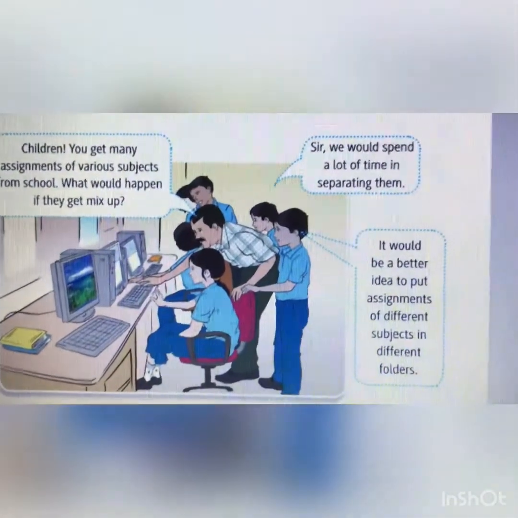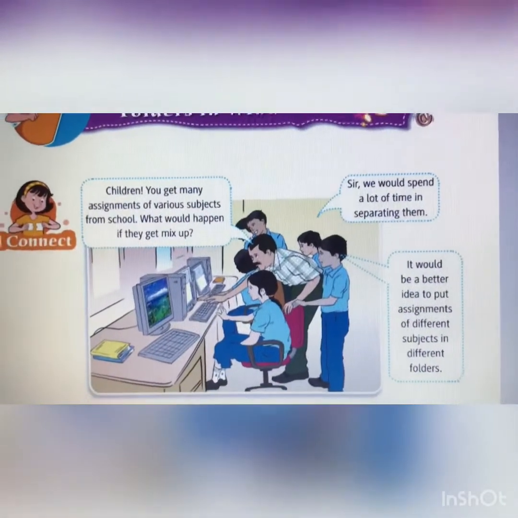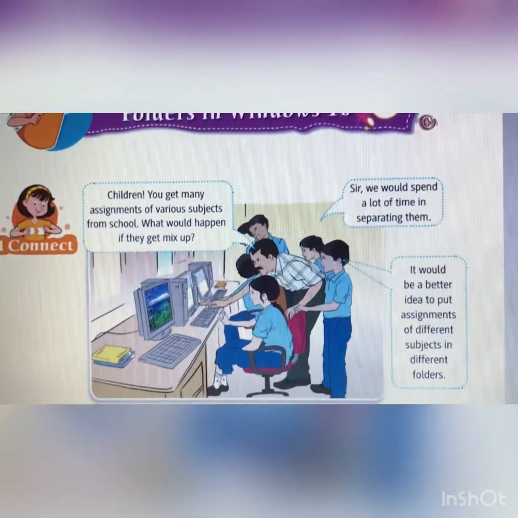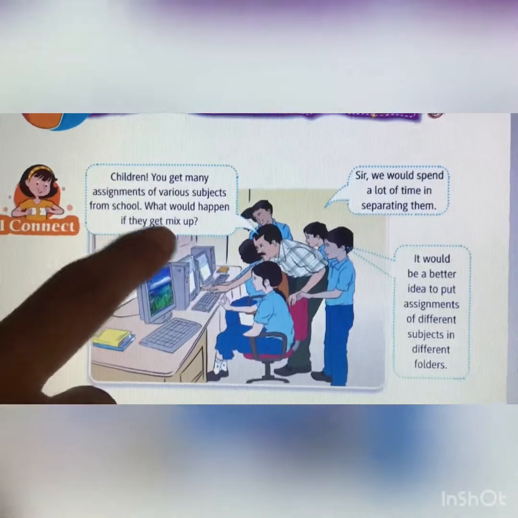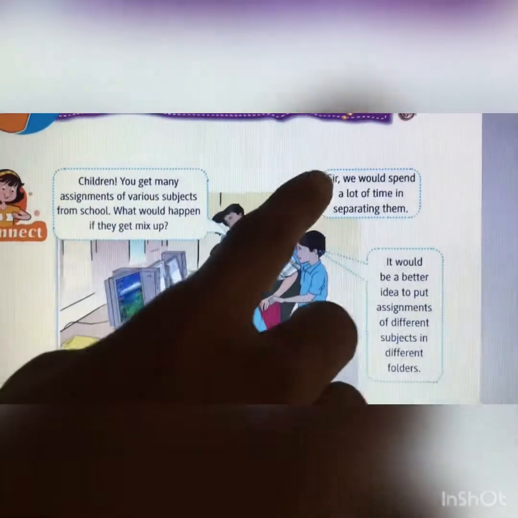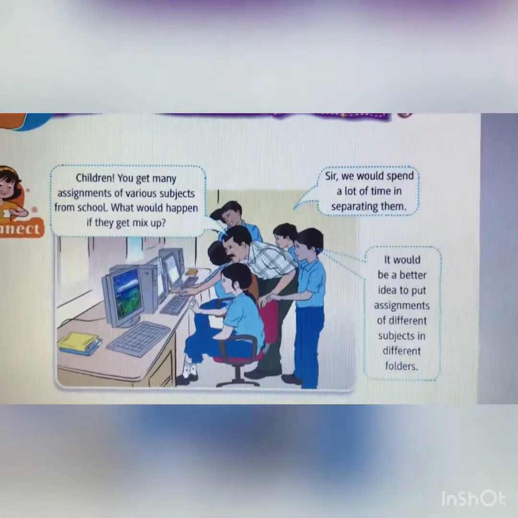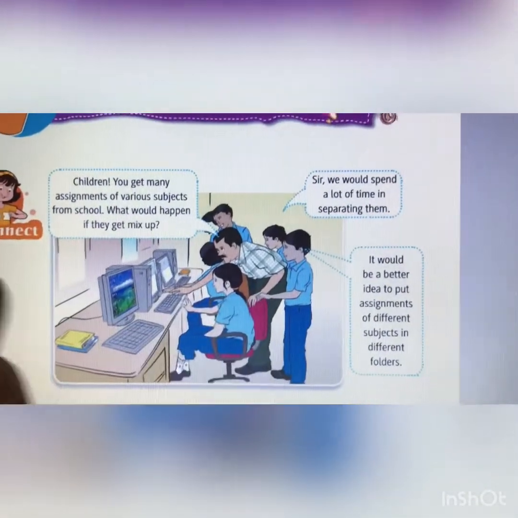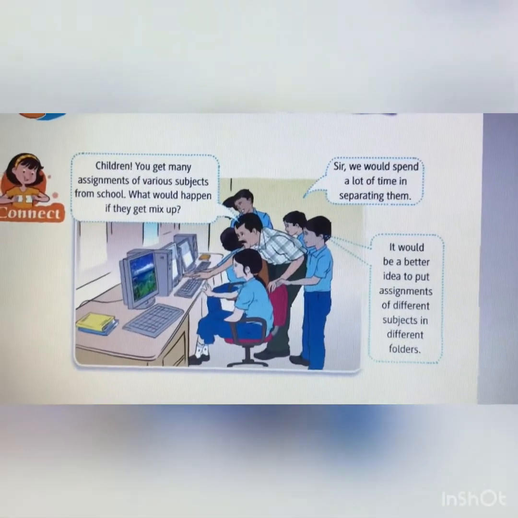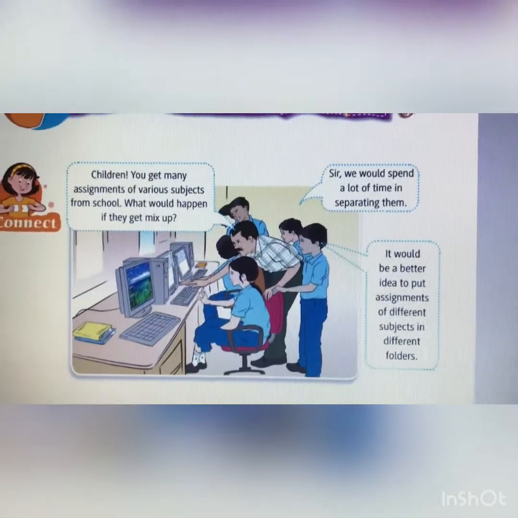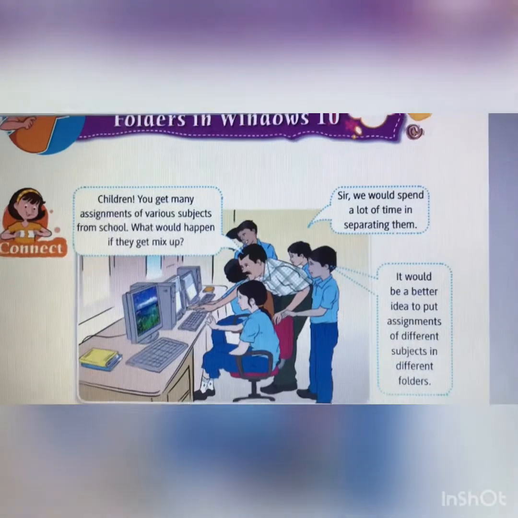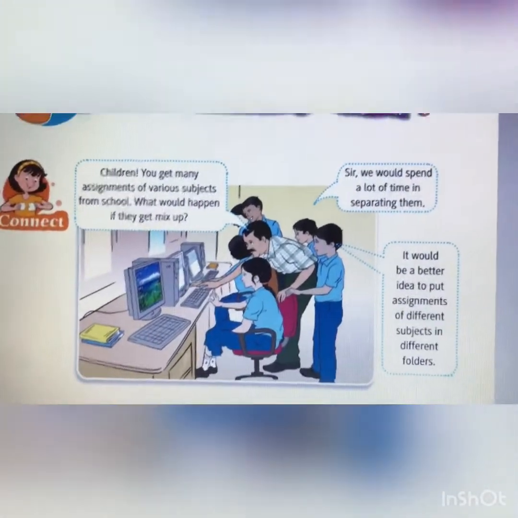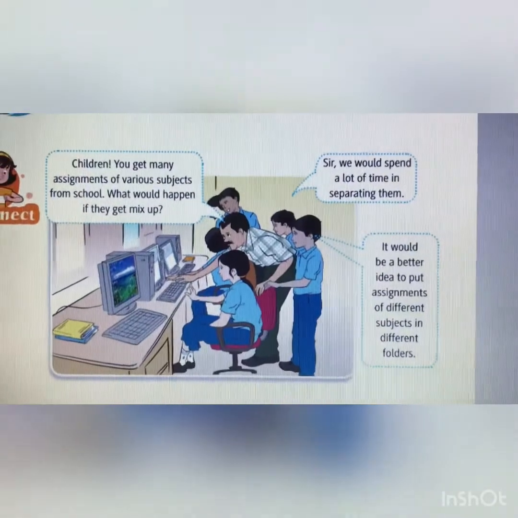Take out your course book, page number 17. Here students and teachers are in the computer lab and what are they talking? Children, you get many assignments of various subjects from school. What will happen if they get mixed up? Sir, we would spend a lot of time in separating them. Then again one student tells, it would be a better idea to put assignments of a different subject in a different folder. So what the students are telling, that sir, we can keep our assignments of a different subject in a different folder. So you all have to understand what we are going to learn in this chapter.